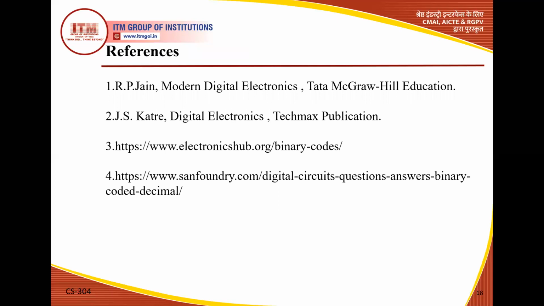These are the references. So in this video lecture, we basically discussed the binary codes, the basics of binary codes. Then we moved to the classification and discussed the weighted codes: 8421, 2421, 5211 codes, sequential codes, reflective codes. Here we covered all the weighted codes. In the next upcoming video, we will cover the non-weighted codes, that is the excess-3 and Gray code, which are very important from the examination point of view. So we will discuss these codes in the upcoming video lecture.